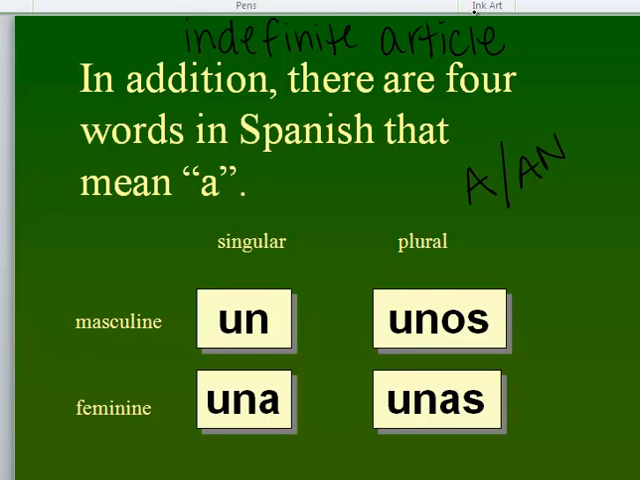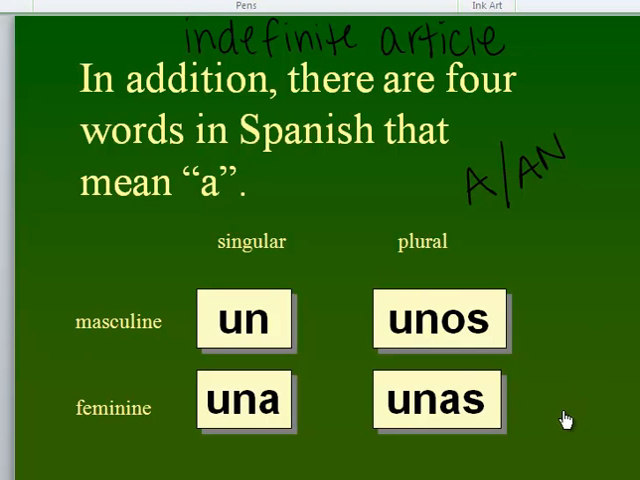Remember, they don't have a different word for an if it starts with a vowel like we do. They just use these. They have these four, and again, the rules are the same as definite articles. So we have un, una, unos, and unas. And un is singular and masculine. So for example, un libro or un chico. And una is singular and feminine. So for example, una puerta, a door, or una mochila, a backpack. And then the same thing for plural masculine, unos libros, some books, unas puertas, some doors.